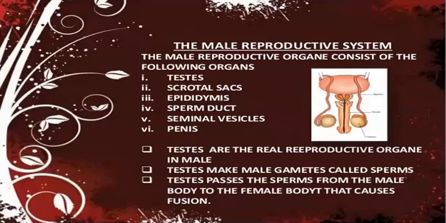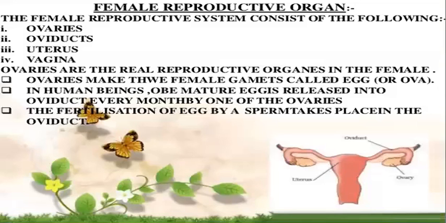The male reproductive system we learned. Let us have a brief summary of that. The male reproductive organs consist of the testis, the scrotum, the epididymis, the sperm ducts, seminal vesicles, and the penis. The real reproductive organs are the testis, and the testis releases the sperms, and from the male body, the sperms pass through into the female body.